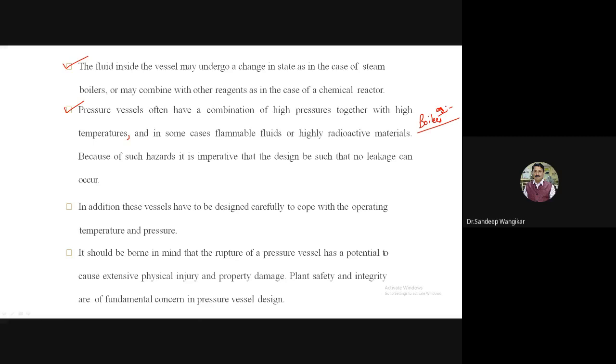In some cases hazardous gases may be there, maybe liquid nitrogen, or gases which are very hazardous to human beings. LPG may not be considered a hazardous gas, but if such a case is there and leakage happens, definitely there will be more loss of human life and financial loss. Therefore, the designer should take care in such cases. In addition, these vessels have to be designed carefully to cope with the operating temperature and pressure.